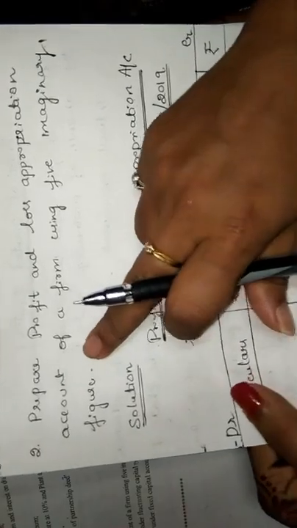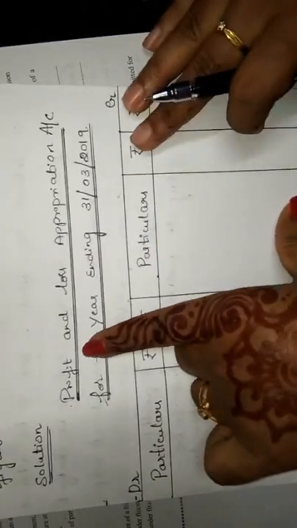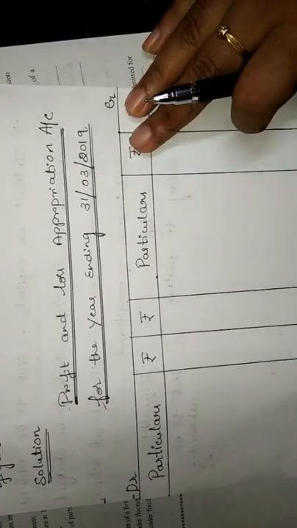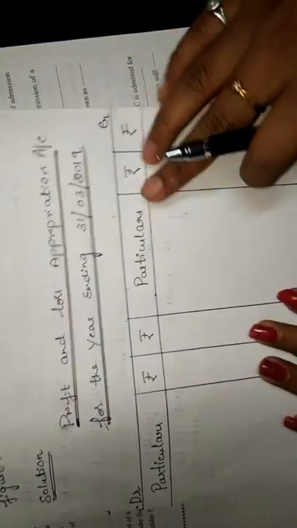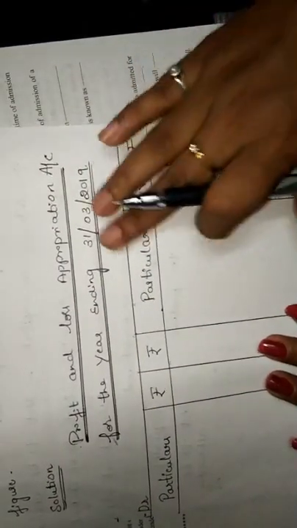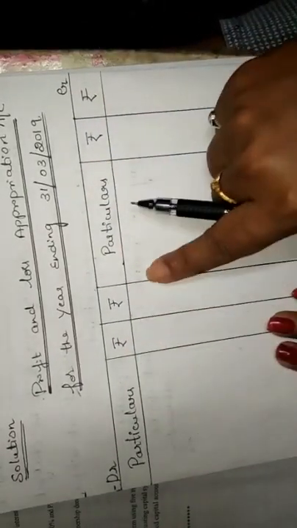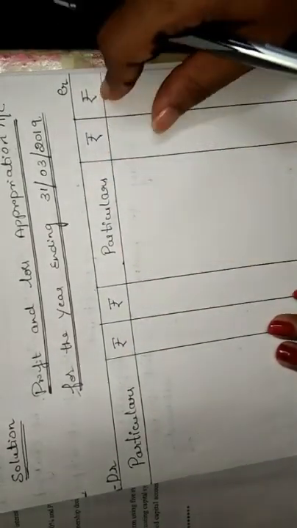Now listen here. I have written the question, so you also first have to write the question. After that, draw the format. The format contains the profit and loss appropriation account for the year ending 31st March 2019. This is an imaginary date I have taken. After that, debit and credit on both sides. Then draw the format, that is particulars, rupees, particulars, rupees.